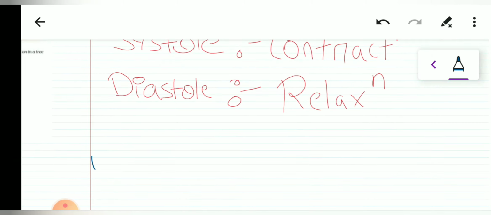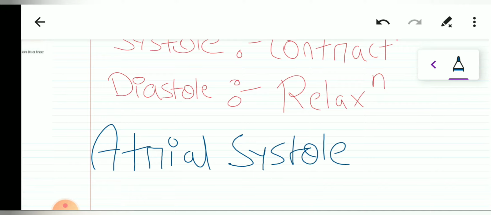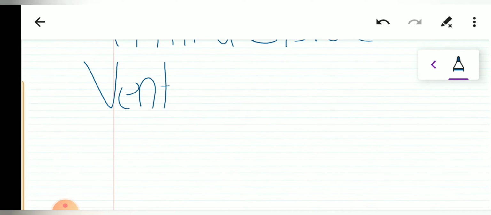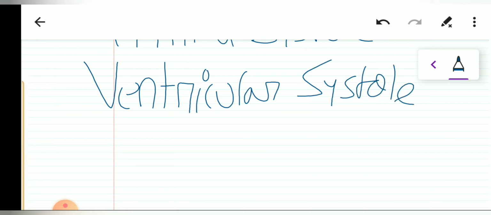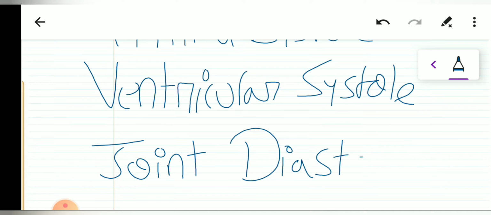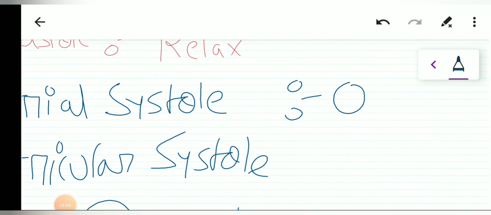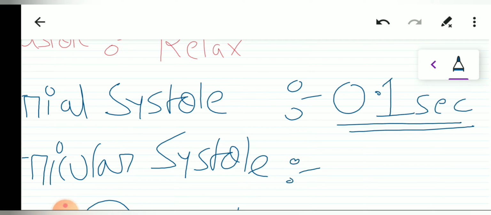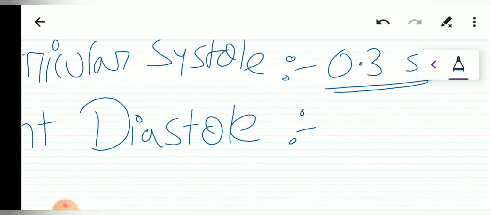So first of all, we will have atrial systole, then we will have ventricular systole, and then we will have joint diastole. The duration of atrial systole is just 0.1 second. Yes, only 0.1 second. And the duration of ventricular systole is 0.3 second. And the duration of joint diastole is bigger than both of these. It is 0.4 second.